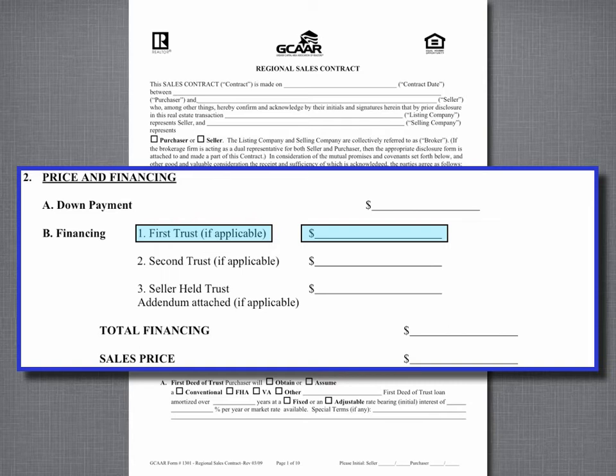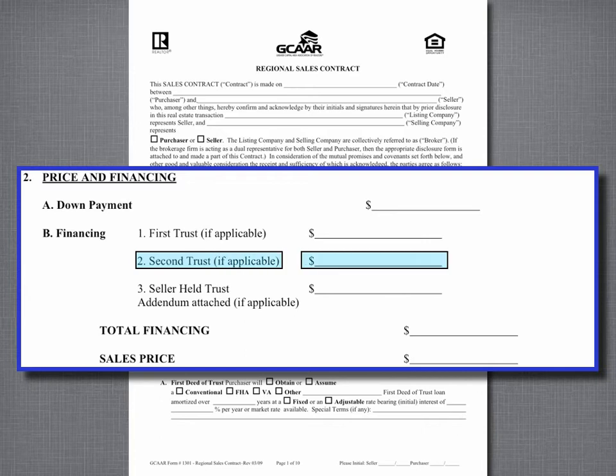And the first mortgage that the buyer would be getting in this instance, in our example, a $500,000 purchase price, a $100,000 down payment, the buyer in this instance would be getting a $400,000 loan. That's what will go in this spot.